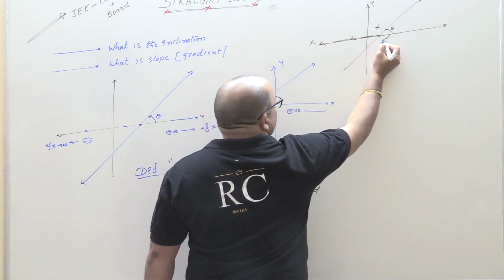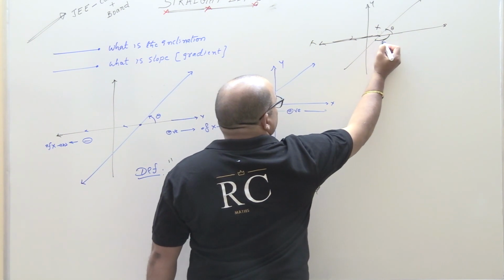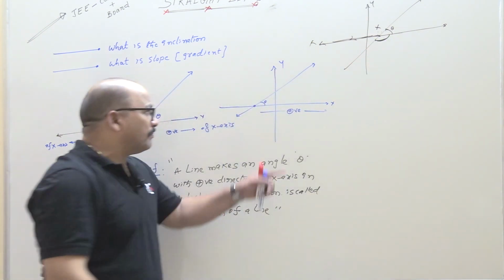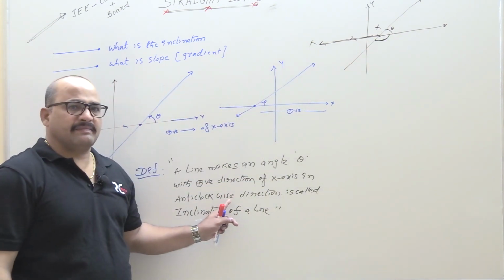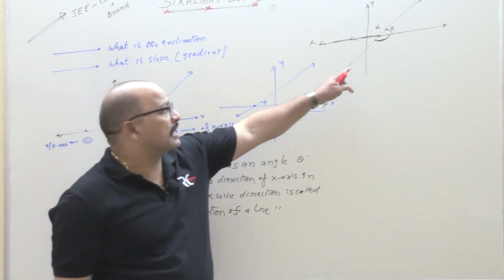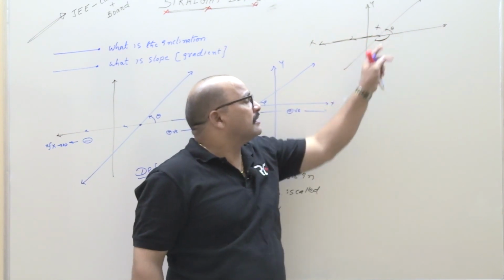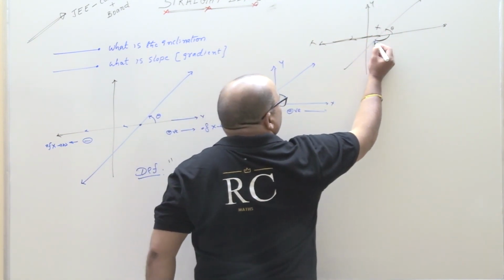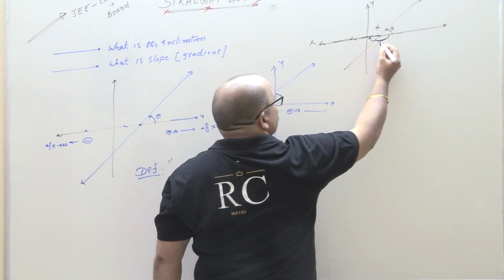Next, what about this angle, sir? This angle is in the clockwise direction, so it is completely against the definition. That is the reason. Sir, why are you not taking this angle, this angle? This is also clockwise. That is the main reason, students.